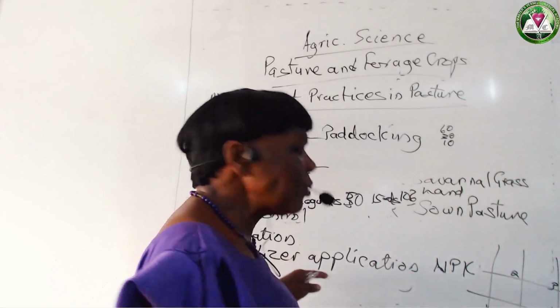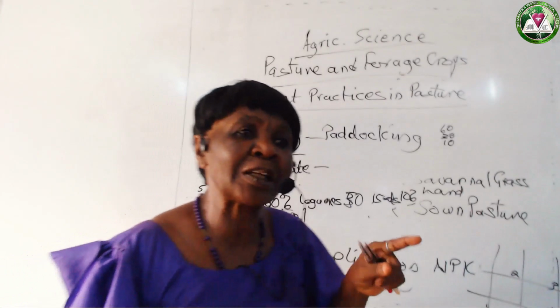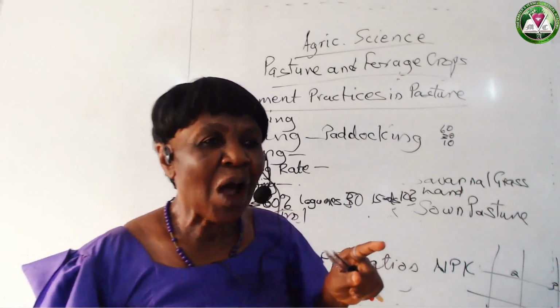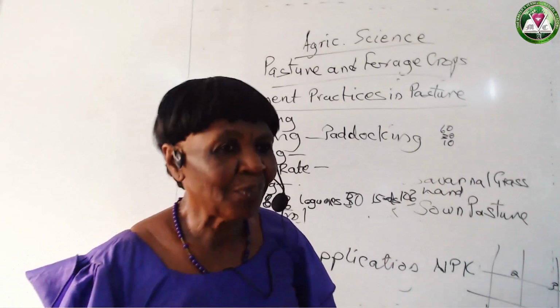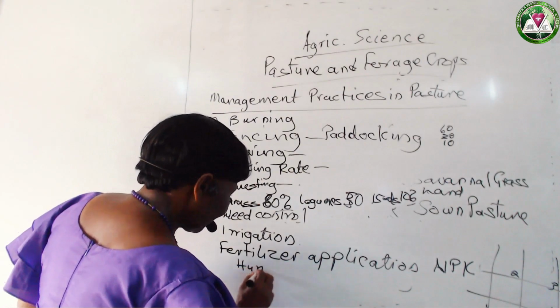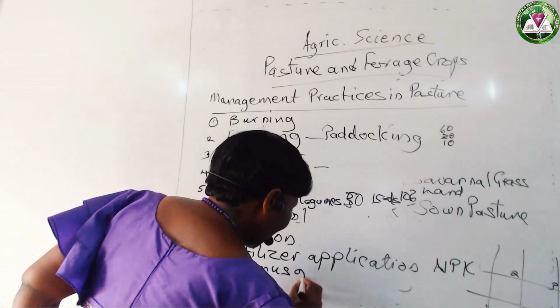And then, where you cannot afford, yes, some of the farmers cannot afford fertilizers, they use animal dung, the humus, or animal dung.